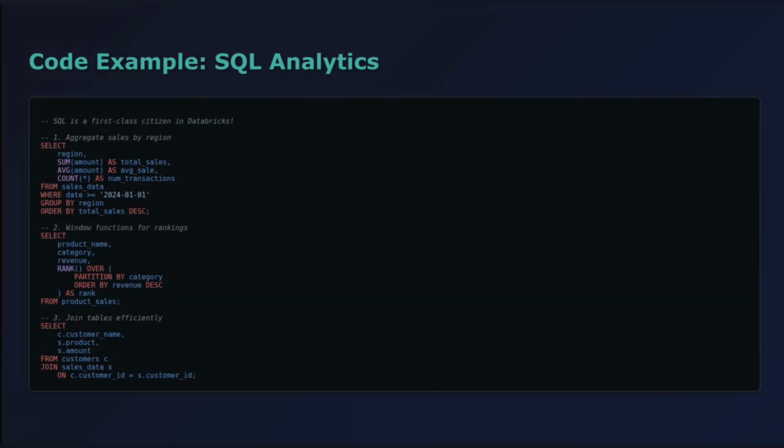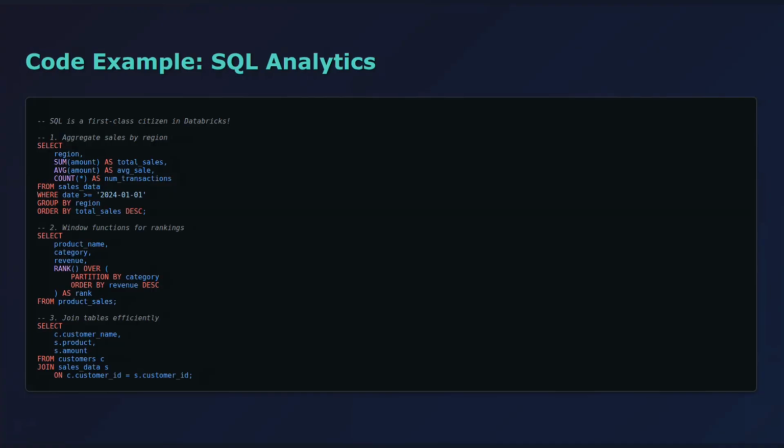One of the best things about Databricks: you don't have to be a Python expert. You can use SQL for everything. Here's a SQL query that aggregates sales data by region. Databricks SQL is optimized for speed with features like automatic query caching and adaptive query execution. And look at this, the results are automatically visualized. You can create dashboards and share them with your business team without writing a single line of Python.